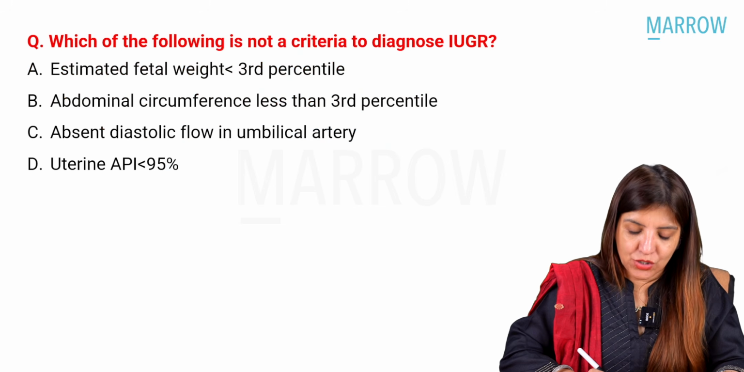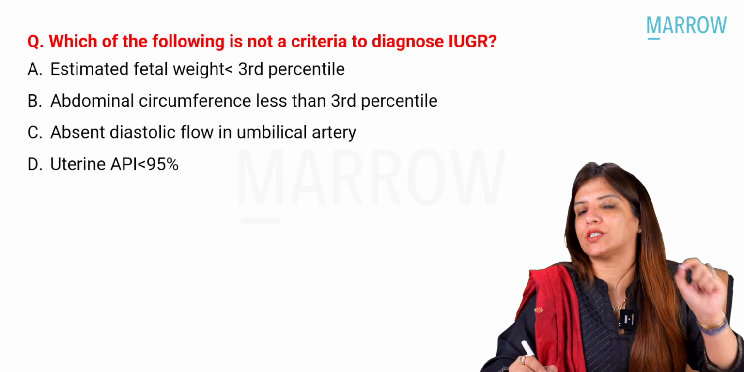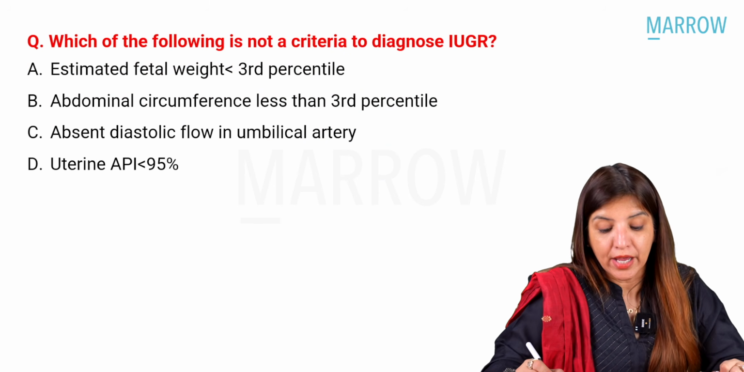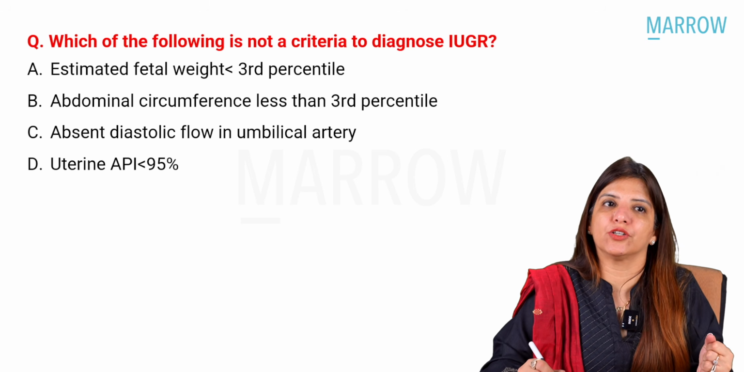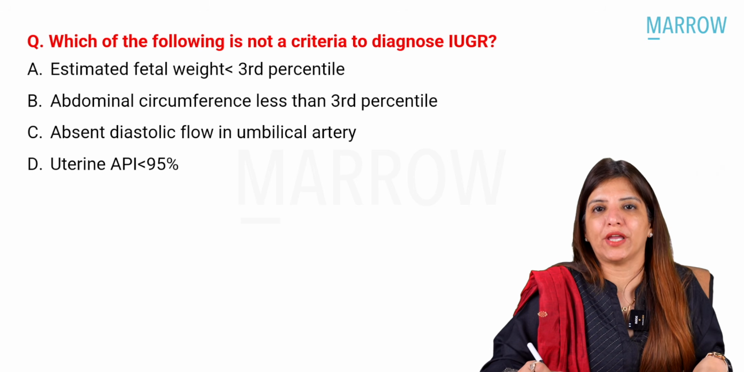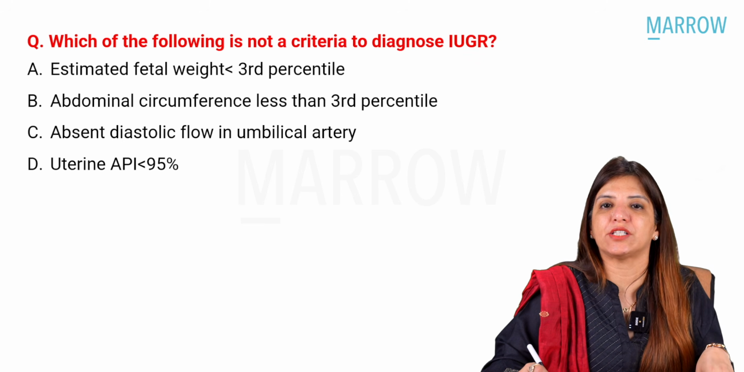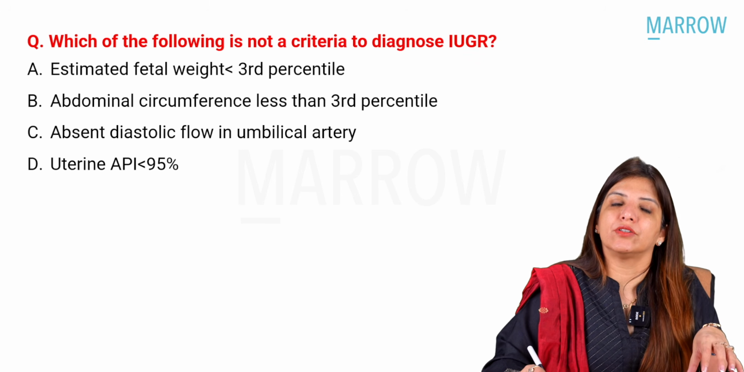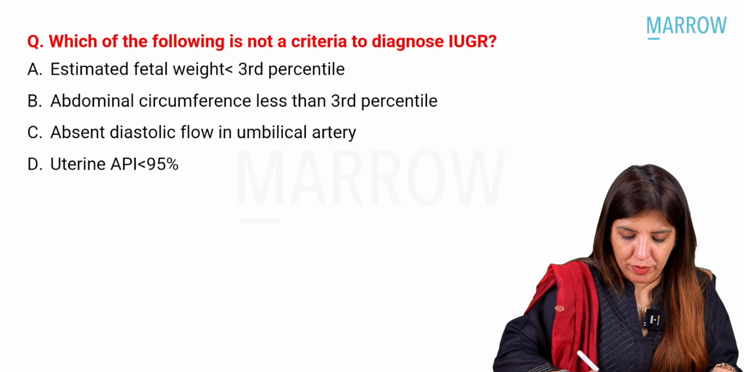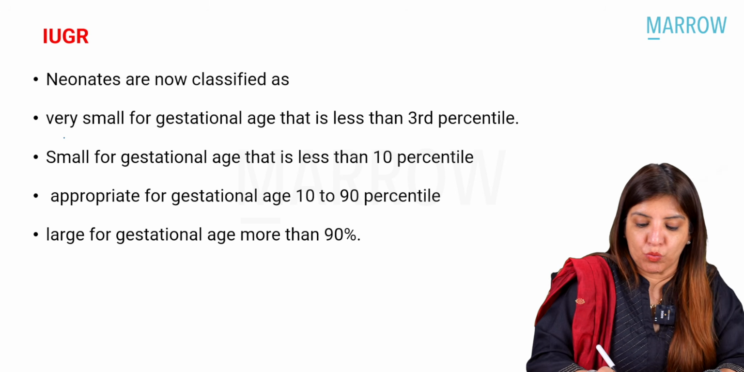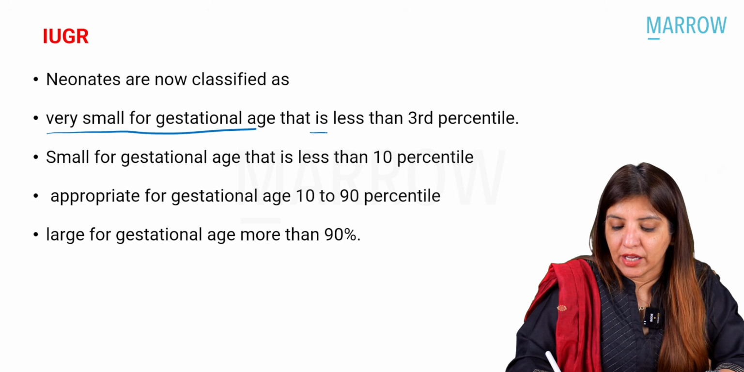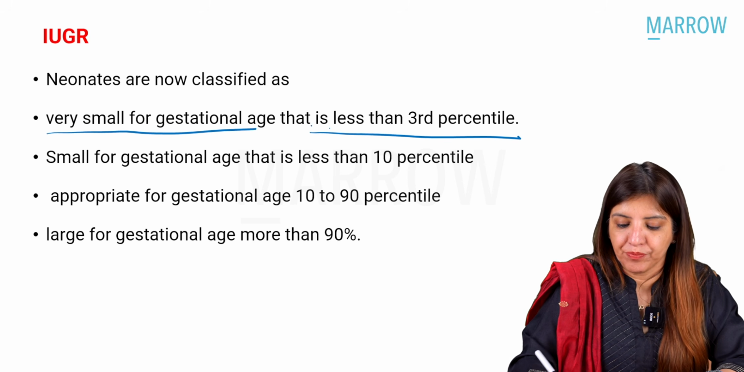Right? Next question, which of the following is not a criteria to diagnose IUGR? Now, here I want to tell you that other than the estimated fetal weight being less than 10 percentile, there are other criteria which are now being used to define IUGR, and neonates are now classified as very small for gestational age if their weight is less than